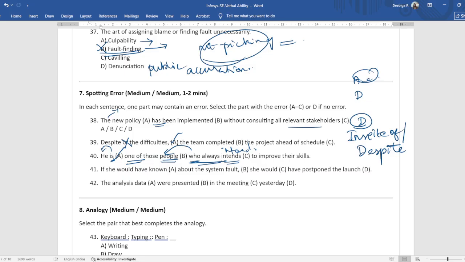If she would have known about the system fault, she would have postponed the lunch. This comes under the if clause rule. If she had blah blah blah, she would have. This is the correct structuring of the words. So here, if she had known about the system fault, she would have postponed the lunch. The correct option is A.